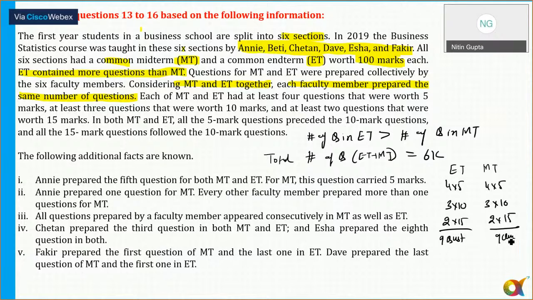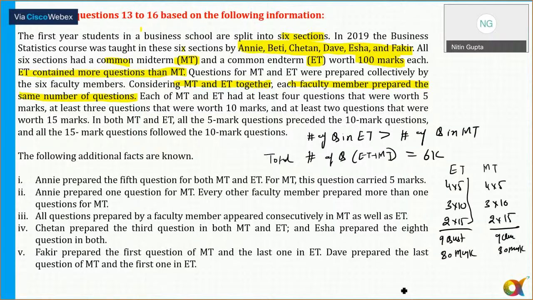That is minimum. All right. And what is the total weight? We can add these 3 values. Minimum marks, how many have we got so far? That is 4 into 5 is 20. 20 plus 30 is equal to 50 and 50 plus 30. So 9 questions of worth 80 marks in MT.